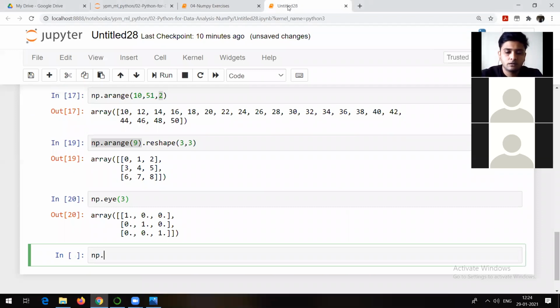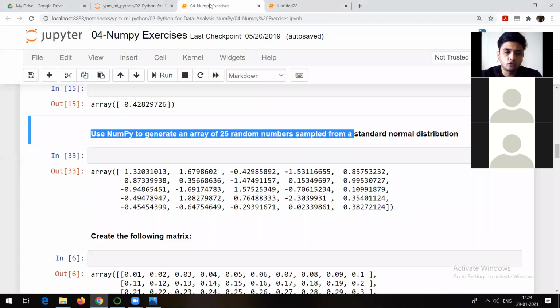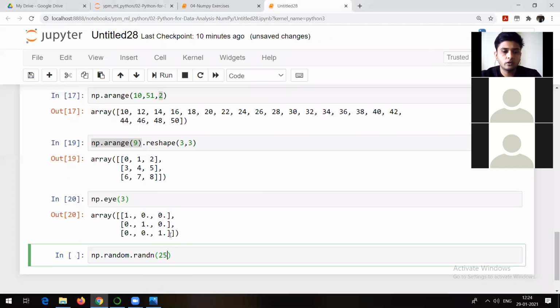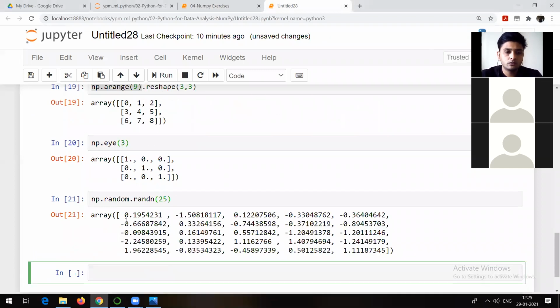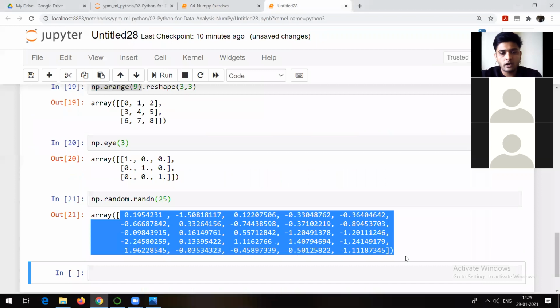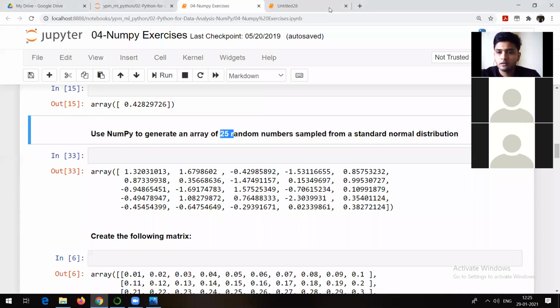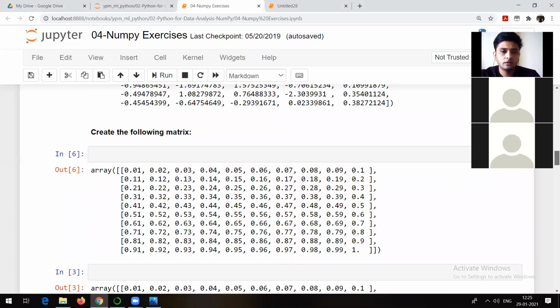So see, np.random.randn always gives you random numbers from standard normal distribution, or we call it Gaussian distribution. How many numbers do you want? 25, right? So what I will do is 25 here. So np.random.randn(25). Now see, and just check that it's only one. Okay. Moving to the next one.